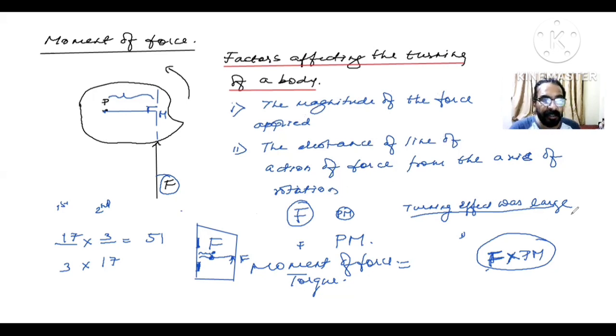This turning effect can be defined as the product of force and the distance of the line of action of force from the axis of rotation. But instead of calling this turning effect, I give a name, I call it moment of force or torque. So what is moment of force? Moment of force is defined as a product of force and its distance from the axis of rotation.